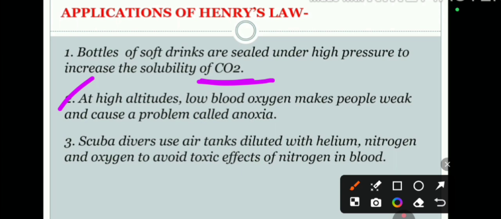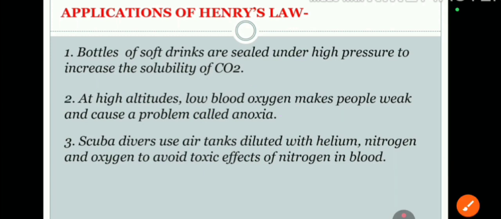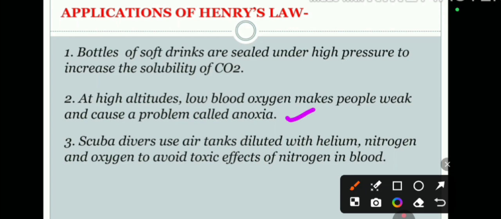Okay, so the second application. At high altitude, low blood oxygen makes people weak and causes a problem called anoxia. In the exam they ask what is the meaning of anoxia, so you have to write this. If you go to a higher altitude, the oxygen available to the blood will decrease. We know that's why climbers take a cylinder with them. In that cylinder oxygen is filled, to compensate. So if you go to higher altitude, the blood oxygen level will decrease, which results in a problem, and that is called anoxia.